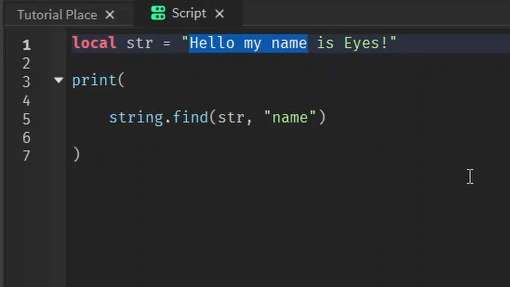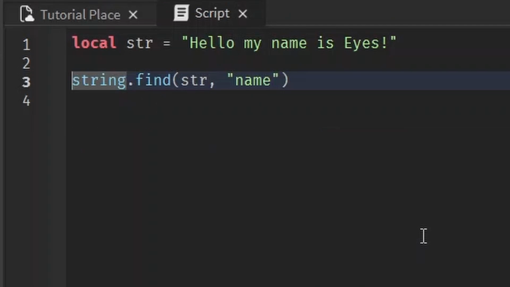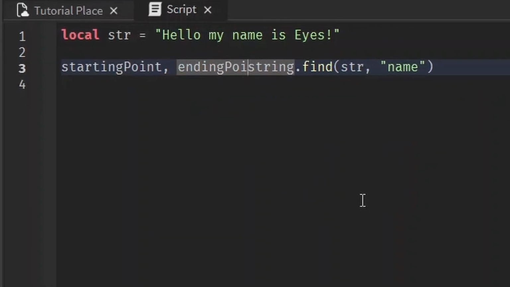11, 12, 13, that's the end of name. It tells you the position or index of what you're looking for. 10 to 13 is where you can find a name. And let's say you don't want both 10 and 13, you just want one or the other. You can write starting point, comma, ending point equals, and you can assign each variable to each one. This will be assigned to the starting point, and this will be assigned to the ending point. Starting point always gets assigned first, then the ending point.